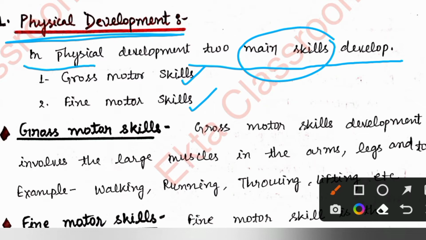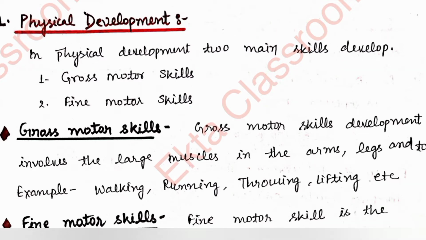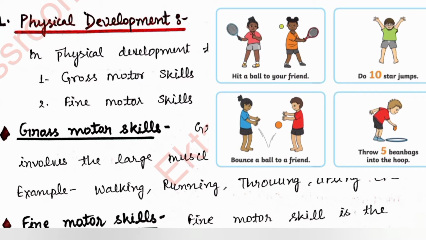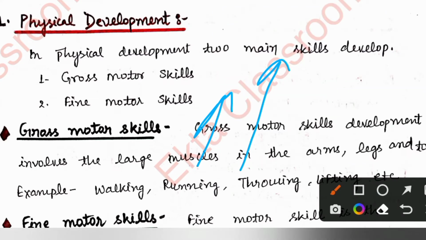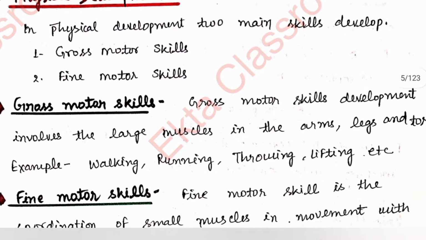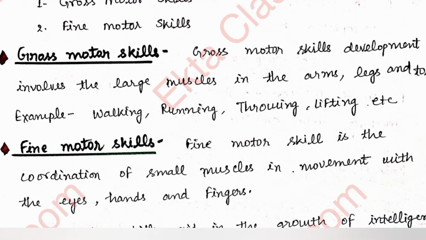Now, what are gross motor skills? In gross motor skills, development involves the large muscles in the arms, legs and torso. For example, if you walk, run, throw something or lift something, your large muscles will move up and down. In this process the gross motor skills will develop.